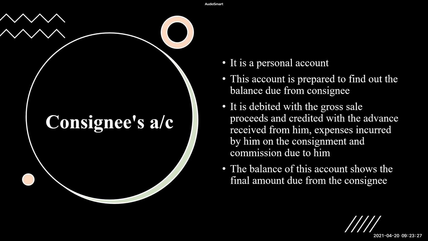Coming to consignee's account, it is a personal account, and this account is prepared to find out the balance due from consignee. So it is debited with the gross sale proceeds and credited with the advance received from consignee, expenses incurred by consignee, commission due to consignee. And the final balance for this account will be the amount due from consignee.